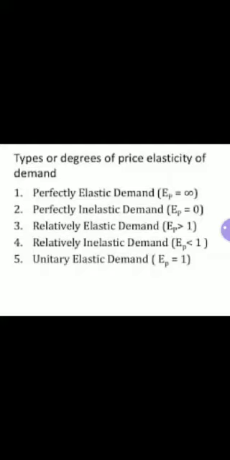The numerical value of price elasticity of demand ranges from 0 to infinity. You can see from 0 to infinity. In terms of its numerical value, that is degrees of elasticity, there are 5 different kinds of price elasticity of demand. Right? So, these are those 5. You can see this in the slide.